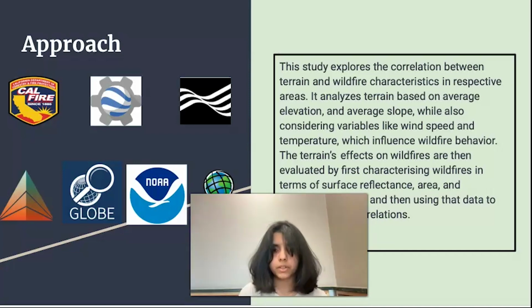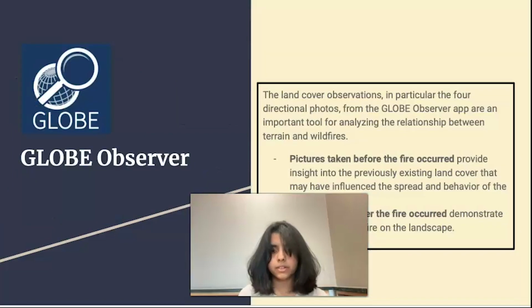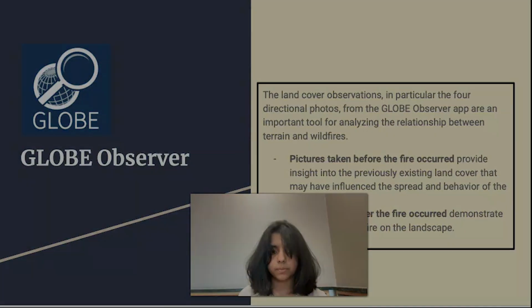We also wanted to measure the change in land cover by using ArcGIS to overlay all of the Globe Observer land cover observations over California to pick out specific observations to characterize each of our wildfires. We chose one Globe Observer observation for before the wildfire occurred and one for after each wildfire occurred in order to measure how the wildfire changed an ecosystem.